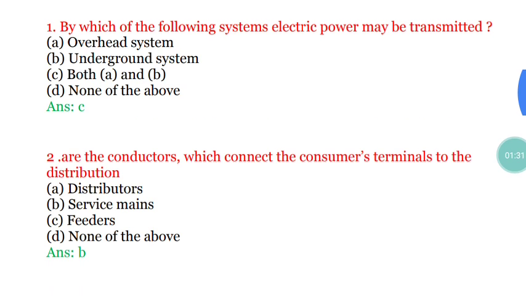Coming to the next question, question number 2. Which are the conductors which connect the consumer's terminal to the distribution? Option A, distributors. Option B, service mains. Option C, feeders. And option D, none of the above. The correct answer for this is option B, service mains. Service mains connect the consumer's terminal to the distribution.